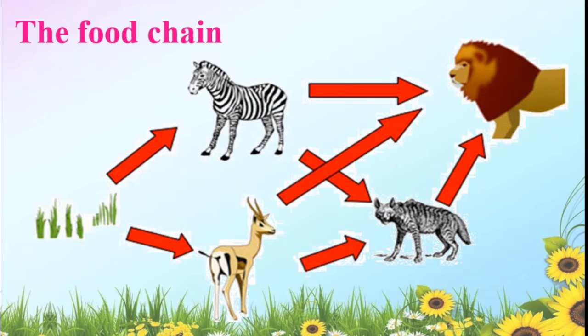Okay? Here in this food chain, like zebra and deer, they are herbivorous animals. They feed on plants. Okay? Their food is plant. And the lion and the wolf, they are carnivorous animals and they feed on the herbivorous animals, means plant eating animals. This also we can see in the food chain.